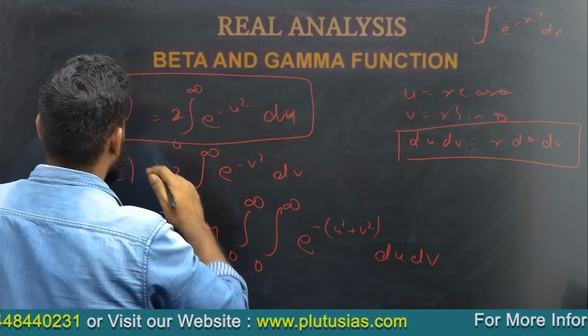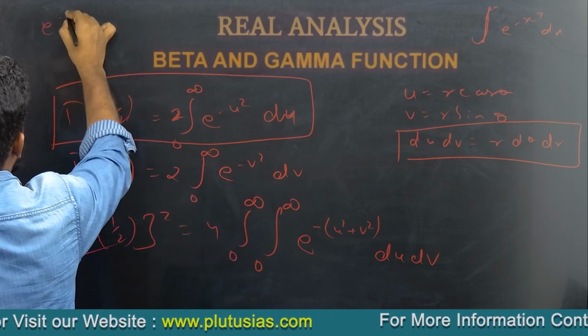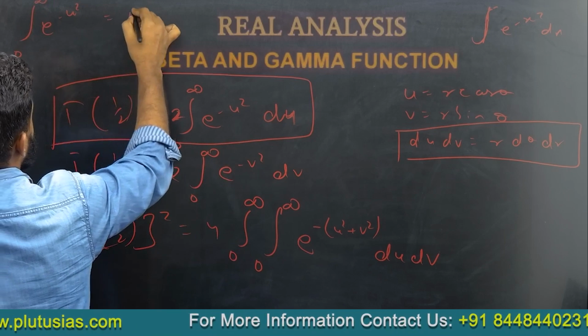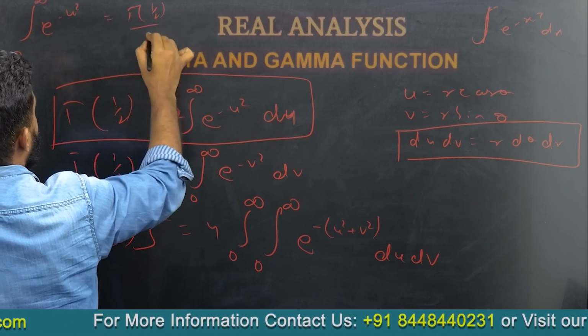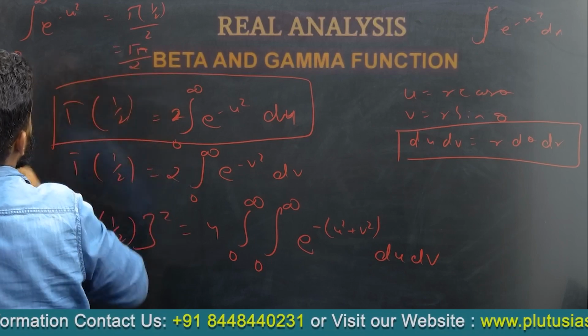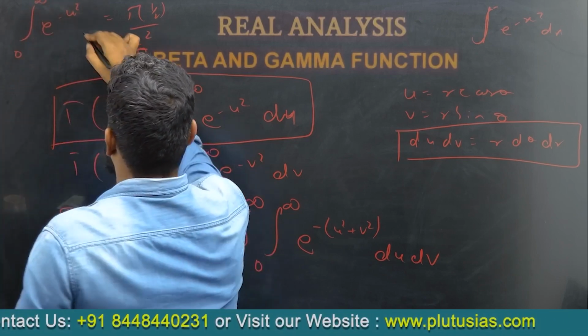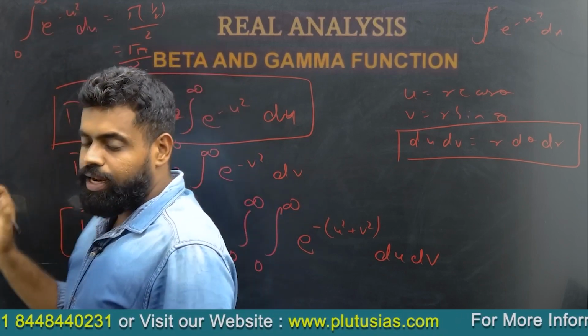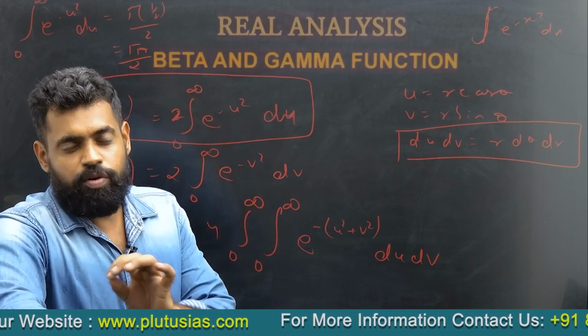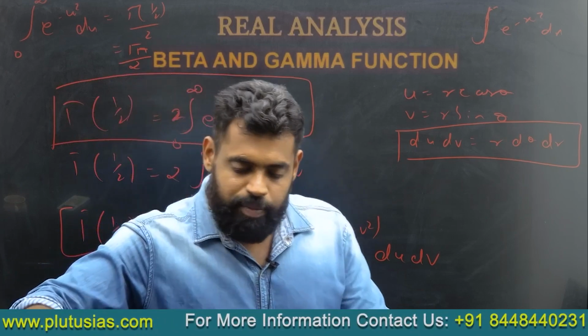You should also remember this, that sometimes you have to directly use this in a question, that is under root pi upon 2 itself. This integral itself is not solvable. E to the power minus u square is not solvable by any method.